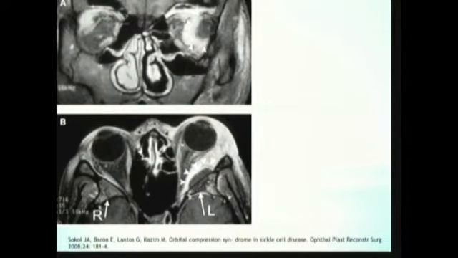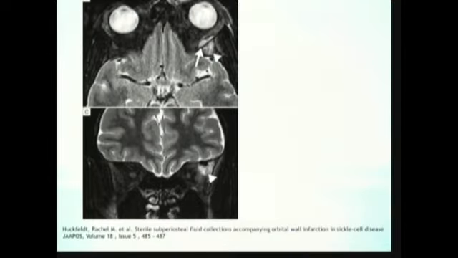As you see in this MRI, you can see the infarction in the sphenoid wing with the subperiosteal hematoma with the ring enhancement. The same in the coronal section. And you see in the T2 images, when you compare with the other sphenoid wing, you see the intensity abnormality and the subperiosteal collection.